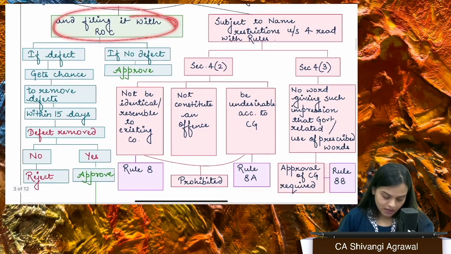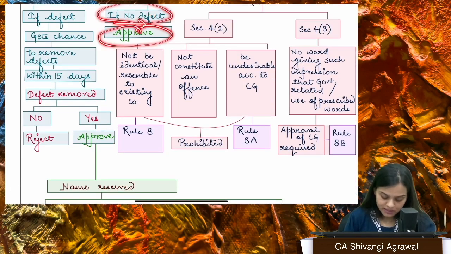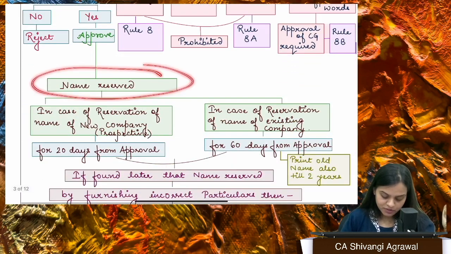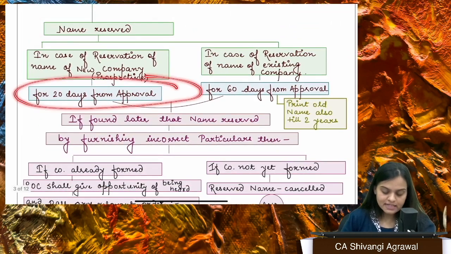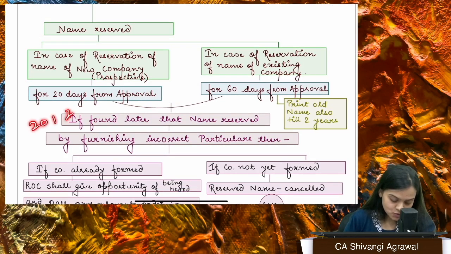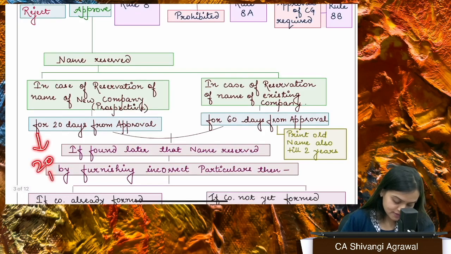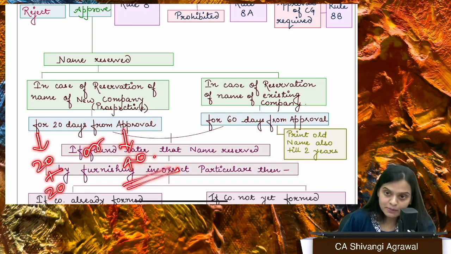So you file it with the ROC. Supposedly your application form has no defect, your name will be approved and your name will be reserved for 20 days from the date of approval, which can further be extended. 20 plus 20. For 20 days, then for another 20 days, or at once for 40 days, right? So this can be done.